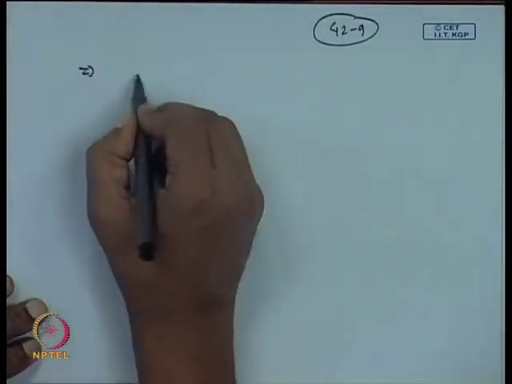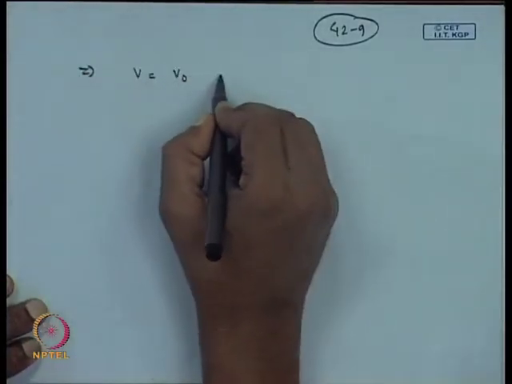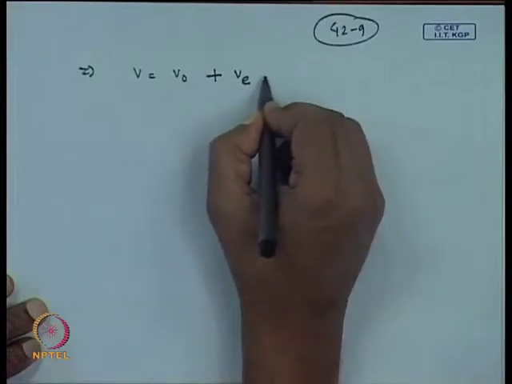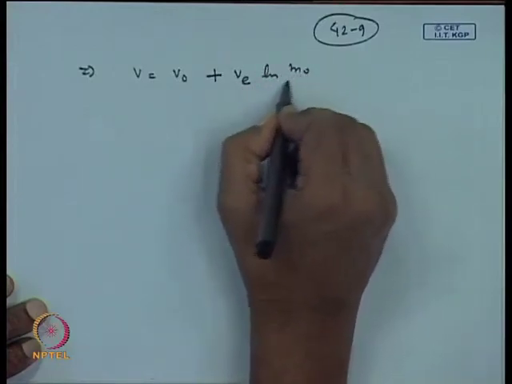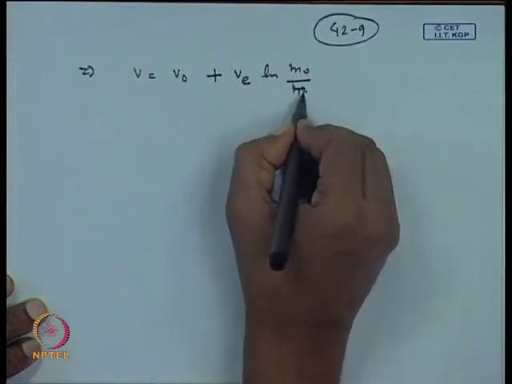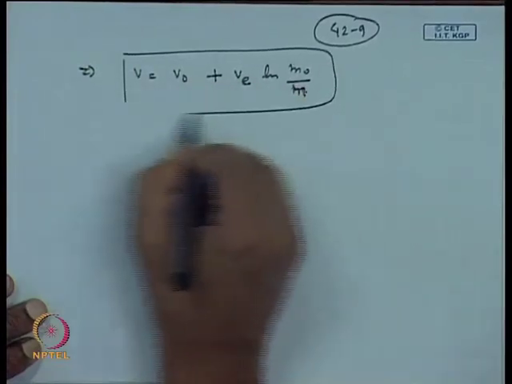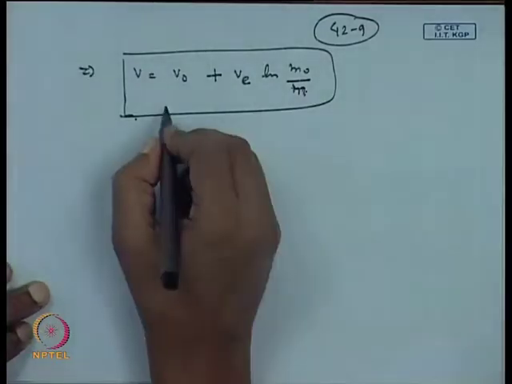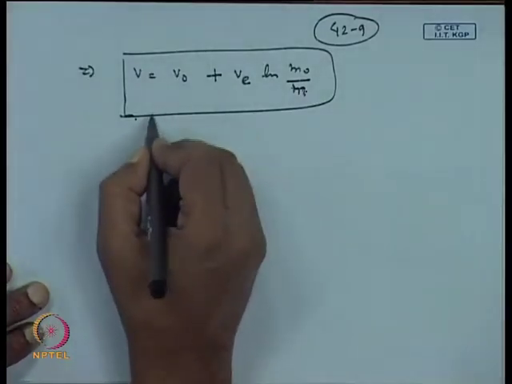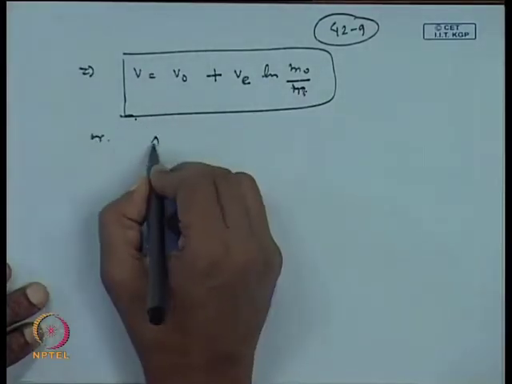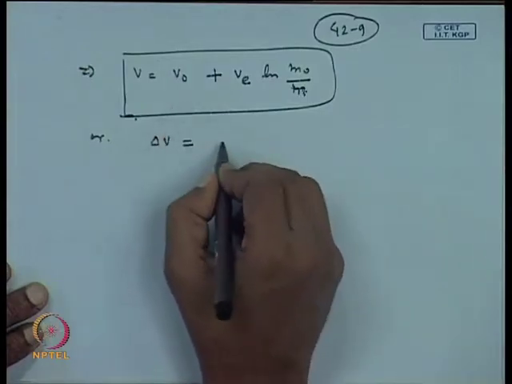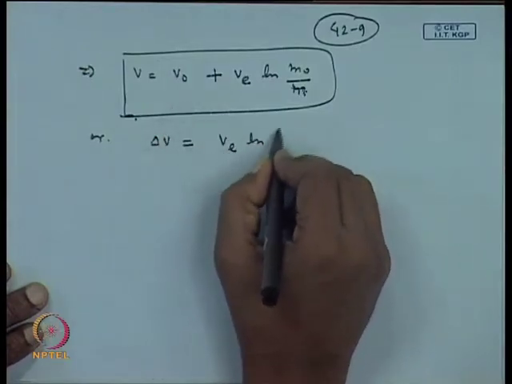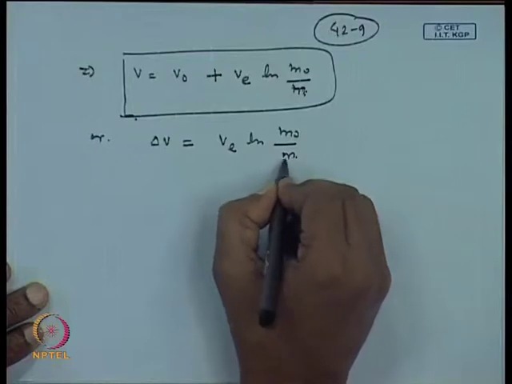This implies v equal to v 0 plus v e times ln m 0 by m. Or simply you can say delta v is equal to v e times ln m 0 by m.